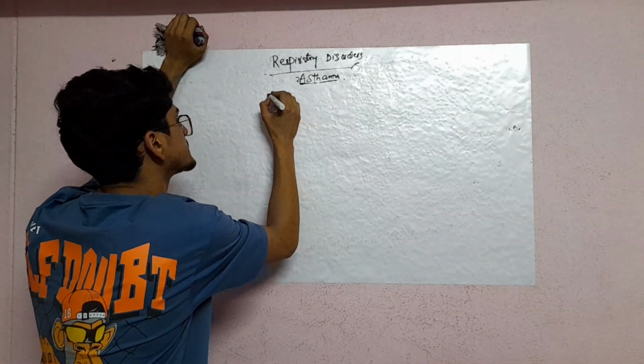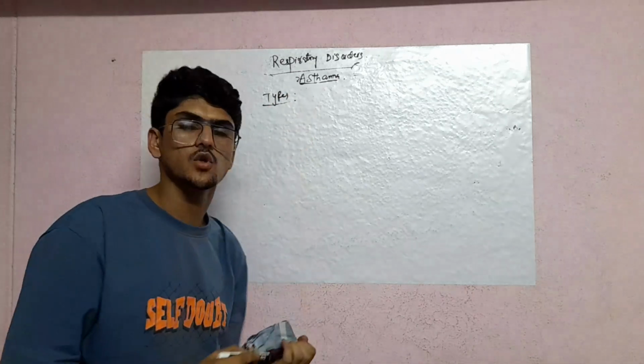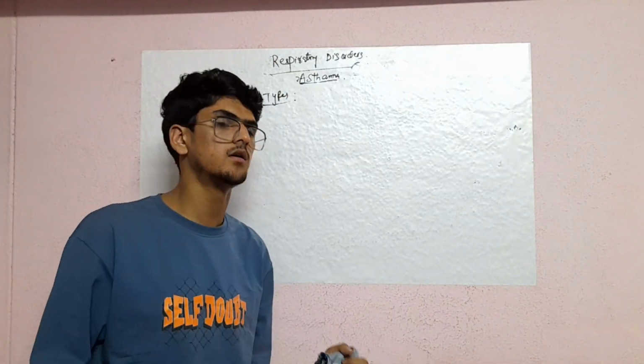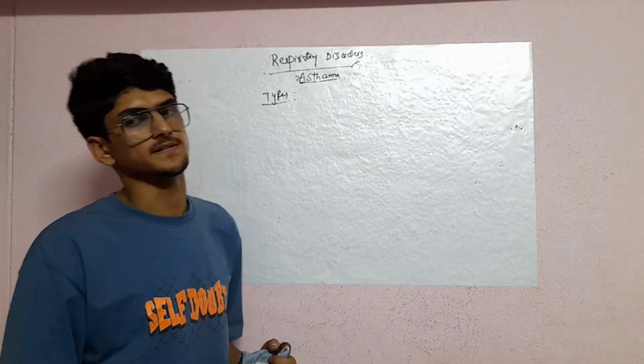Next, types. Asthma is not only one type. There are different types of asthma.